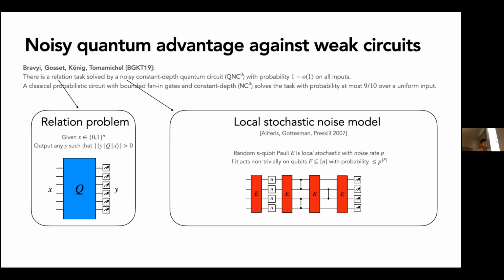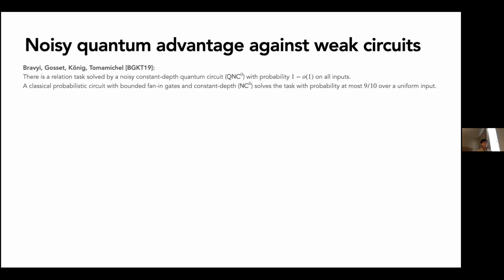So here, for example, we have a preparation of a 1D graph state on 4 qubits. And we have one layer of local stochastic noise on every layer of the circuit. So this noise model is parameterized by some noise rate p, and we'll be in the regime where this p is a constant.